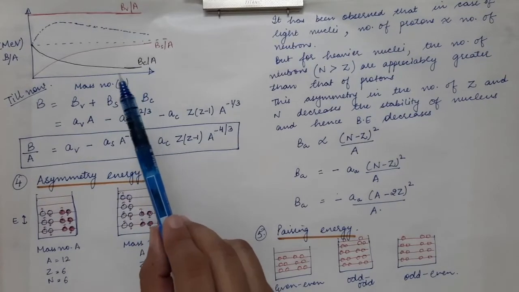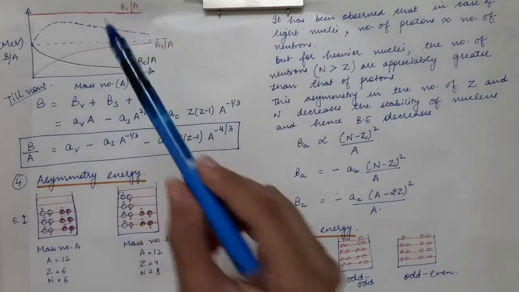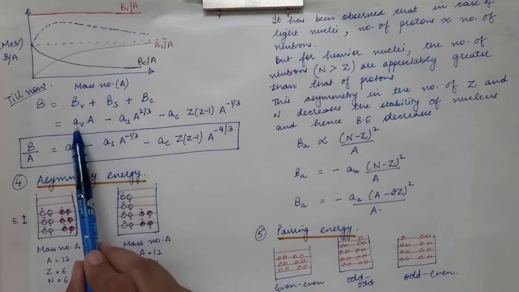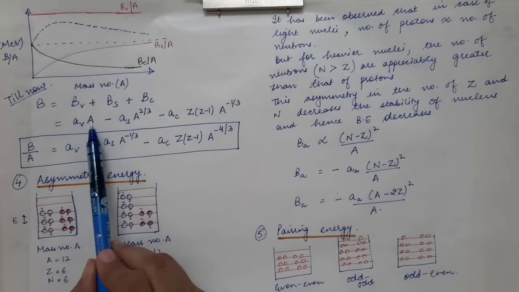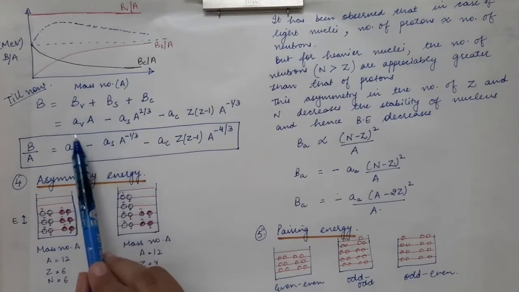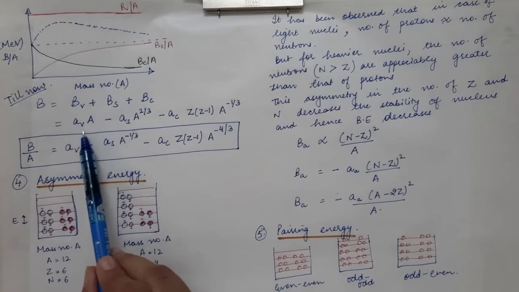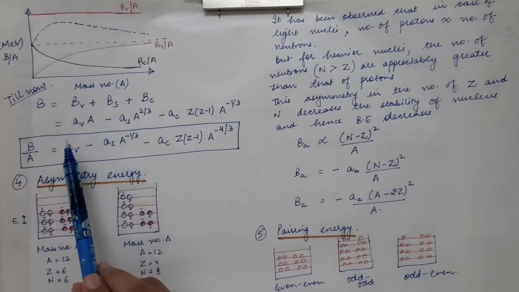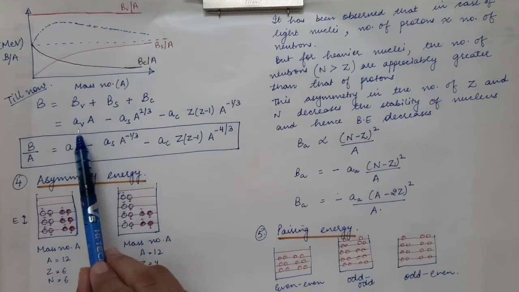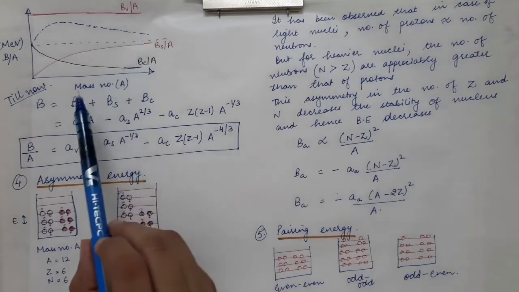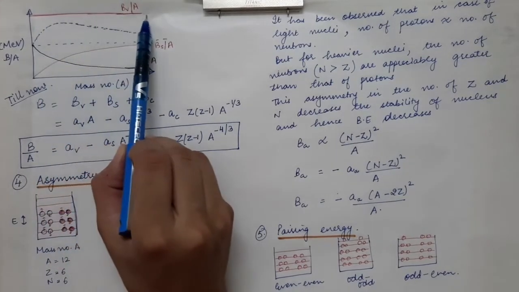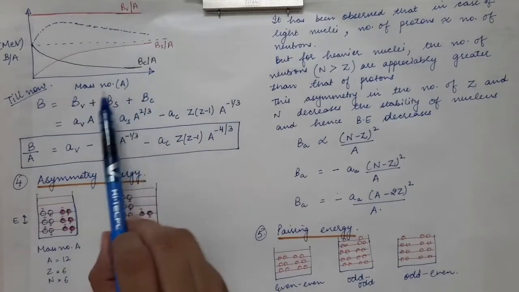First of all we will plot the volume binding energy per nucleon. We know the volume binding energy BV is equal to AV times capital A. So the volume binding energy per nucleon, that is BV divided by capital A, will be simply equal to AV into capital A divided by capital A. So capital A and capital A will get cancelled, and simply BV divided by capital A will be equal to AV, which is constant. So when you draw the volume binding energy per nucleon in this graph, you get a straight horizontal line which is parallel to the axis of mass number.